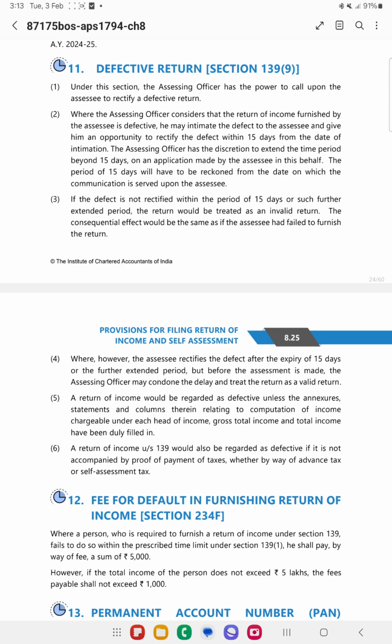Whenever there is a defective return, the assessing officer will give a time period of 15 days to rectify the defect. A further time period may also be given if an application is made. Now, if the assessee does not rectify the return, then in such cases the return will be treated as an invalid return.